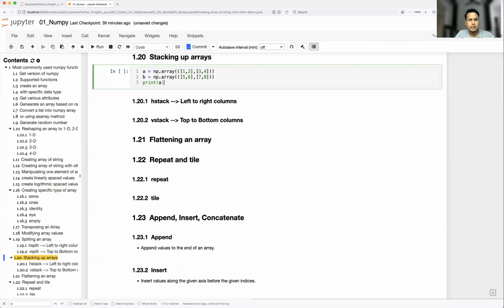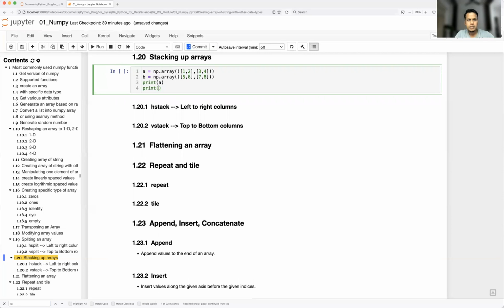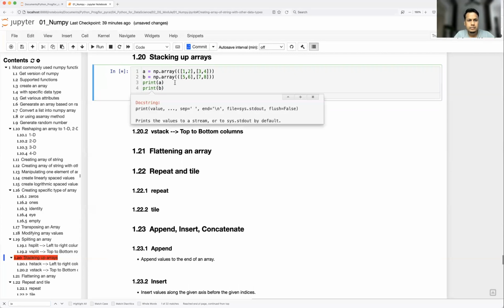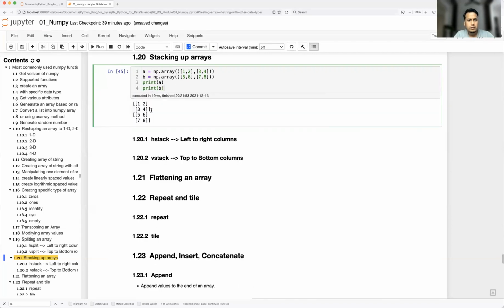Yeah. Print A, print B. Okay, so A is 1 2 3 4 and B is 5 6 7 8. So these two are different matrices. I want to add both the matrices together or stack them up and create a single matrix. Okay, so how can you do that? So there are two ways. Either you can do vertical stack or horizontal stack.